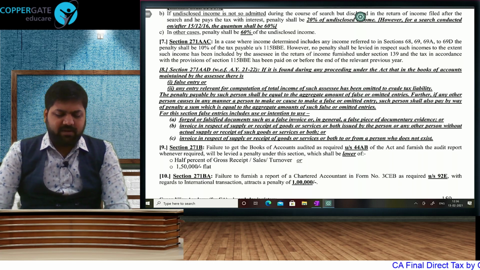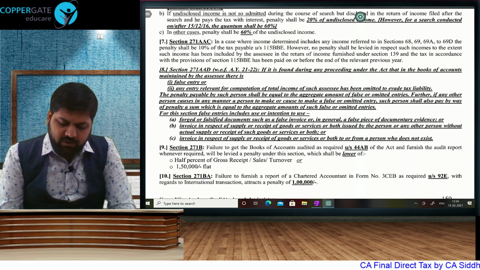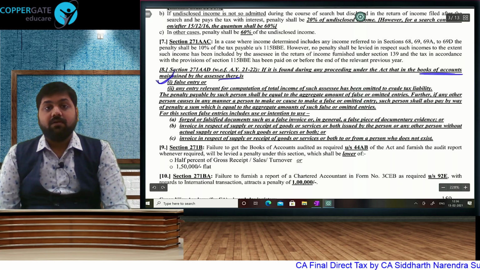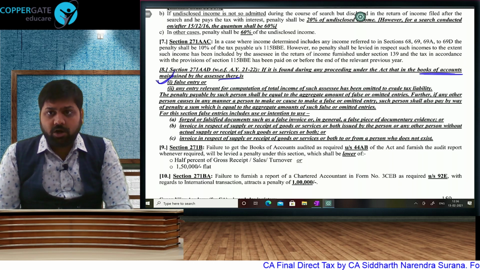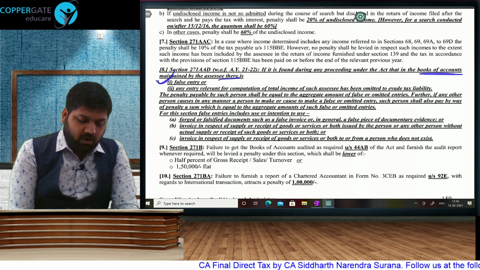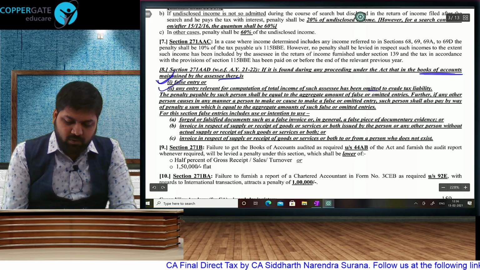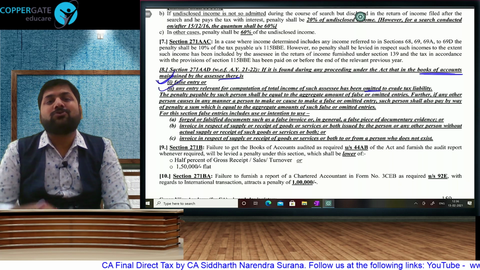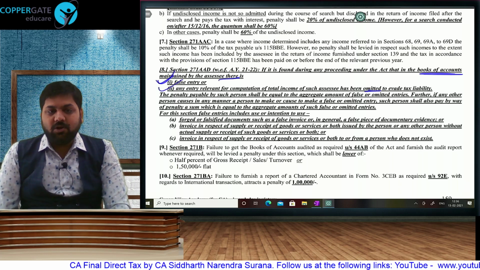With effect from AY 21-22, if it is found during any proceeding that in the books of accounts by the assessee there is any false entry, a lot of people do that. False purchase, false sales, any kind of false entry, or any relevant entry has been omitted. False entry or omitted entry. So simple, sales not shown or excess purchase is shown. A lot of people do that.